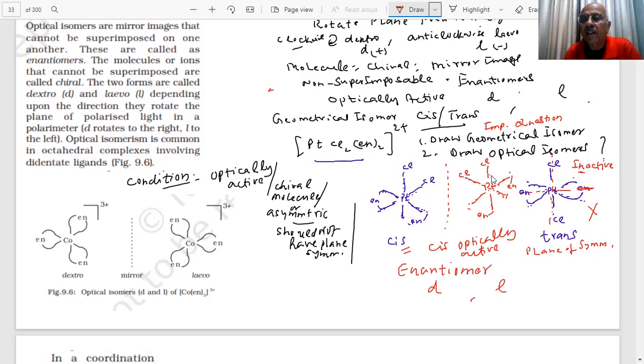So these are geometrical isomers in such compounds, student. This is a bidentate ligand. In such complexes, you will find the cis form is optically active. Which form is optically active? Cis form.